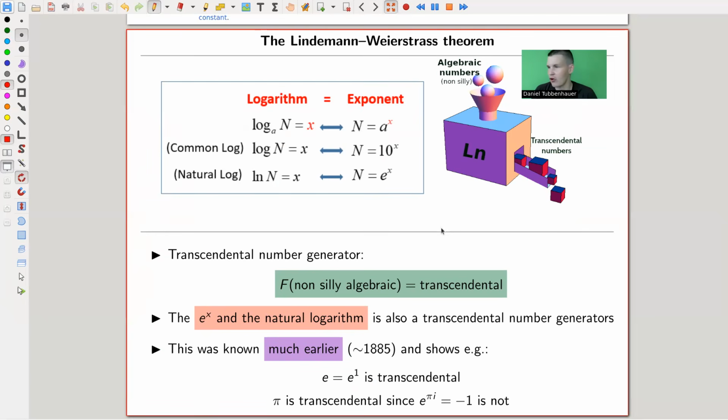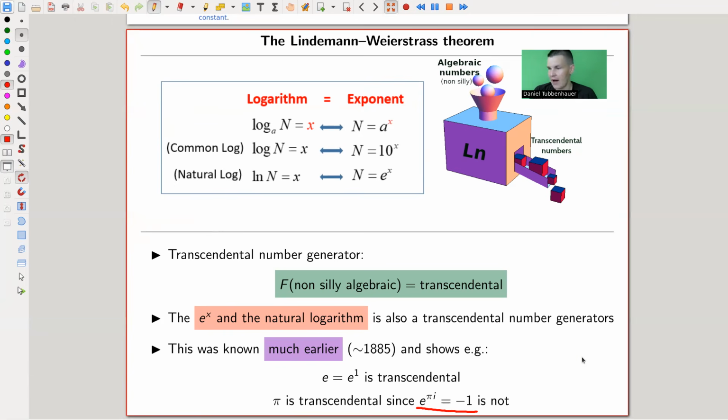And it turns out that the log base e is a transcendental number generator, and this is much easier to show. For example, it showed that pi is transcendental. So for a transcendental number generator, if you take a non-silly algebraic number, then whatever you get out is transcendental.